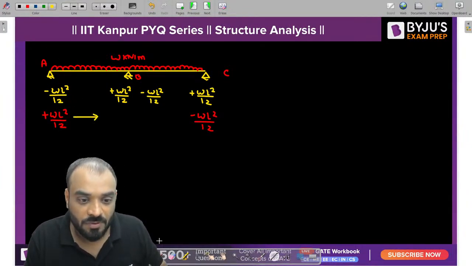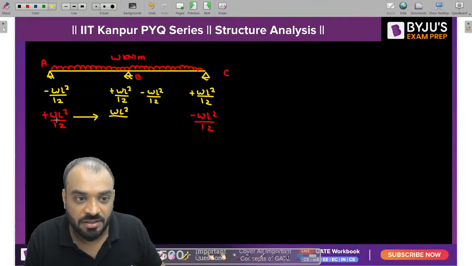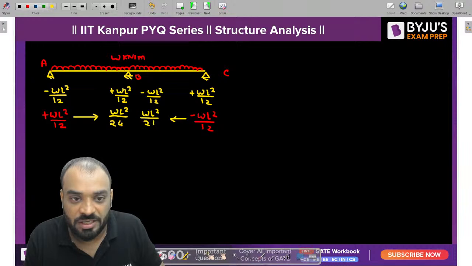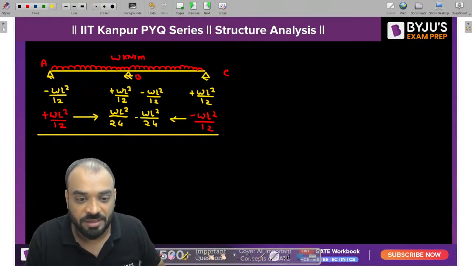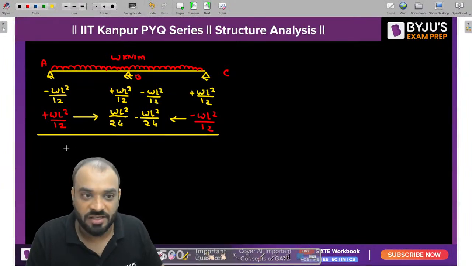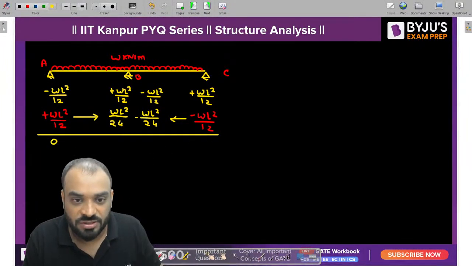So what is the value of moment which is transferred on the far end? It is WL square by 24, and similarly on this end WL square by 24, but it is negative. Now guys, you will get the final moment. Kindly add all the values, you will get the answer. This will be 0, this will be 0.